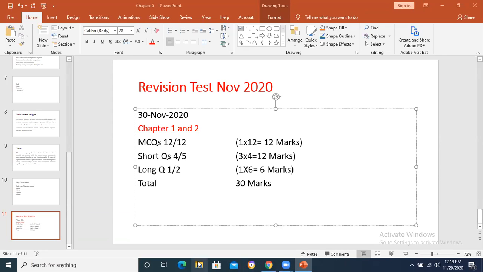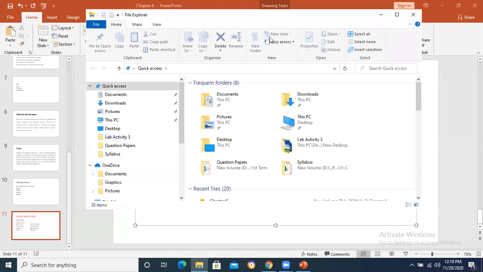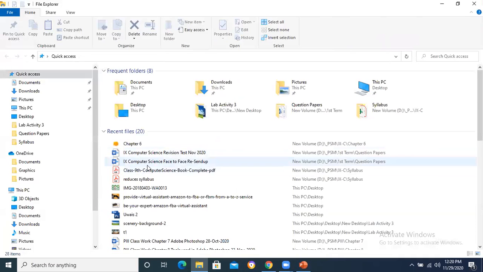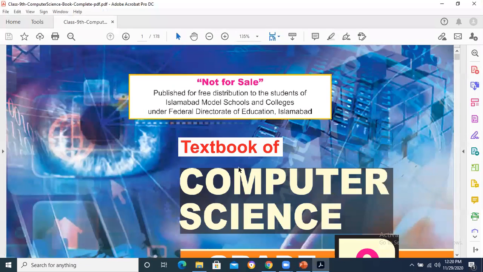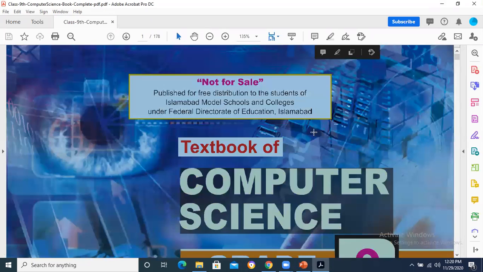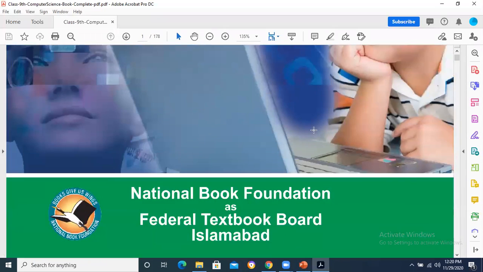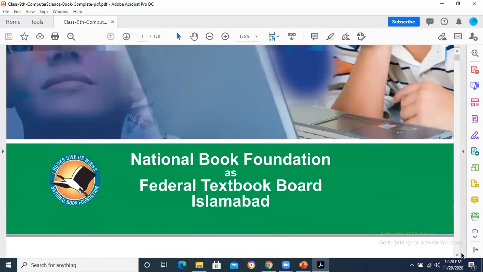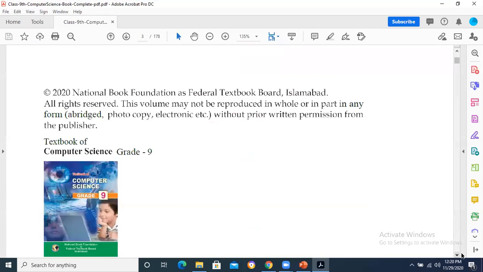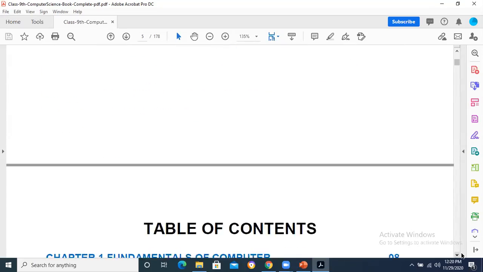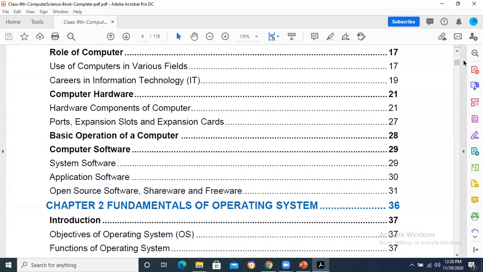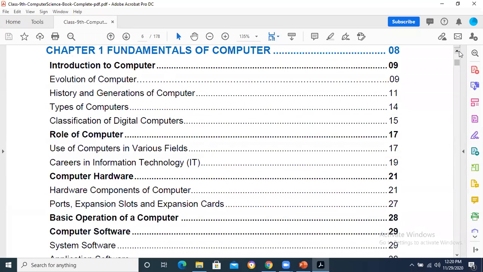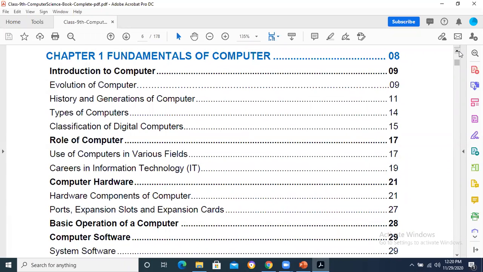Anyway, without wasting time, we are going toward the book. We are going to review chapter number 1 and chapter number 2. I am not going to read the text. Of course, I am going to discuss the variety of the questions, how one question can be asked in some different ways, particularly in the MCQs, also in short questions and long questions. So questions are basically from chapter number 1 and chapter number 2 in this test.